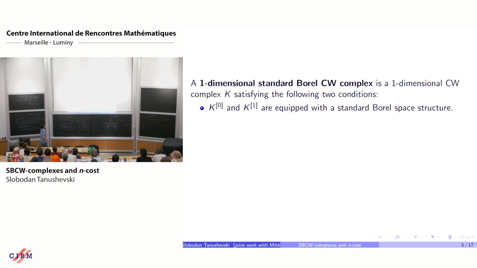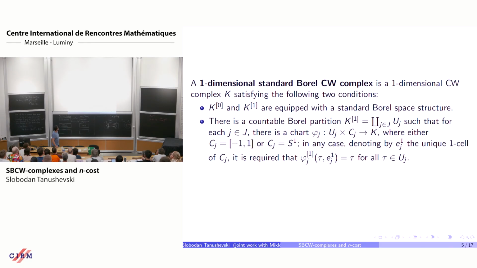A one-dimensional standard Borel CW complex is a one-dimensional CW complex that satisfies 2 conditions. The first condition says that the set of 0 cells and the set of 1 cells are both equipped with a standard Borel space structure. The second condition is a bit more technical, so let me quickly write the important information here.